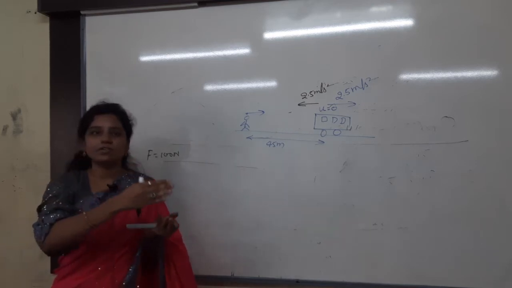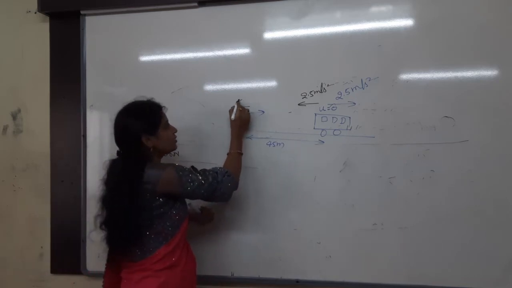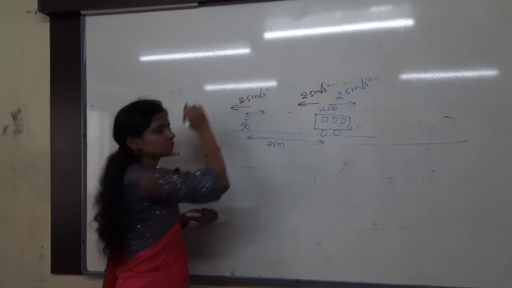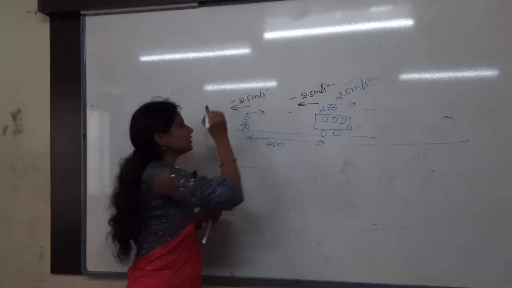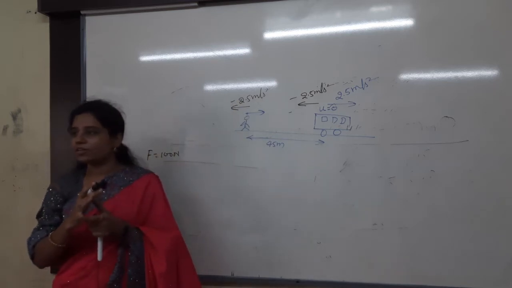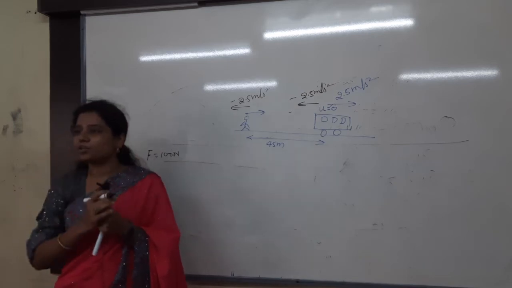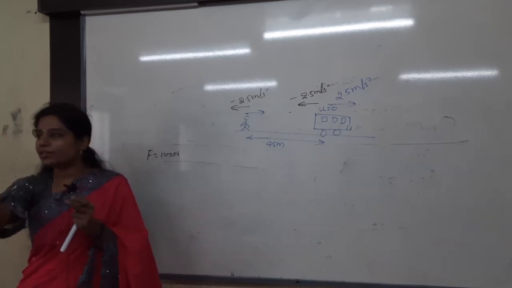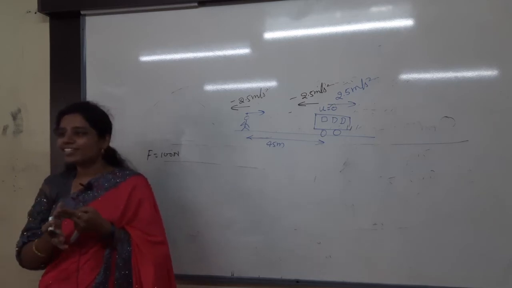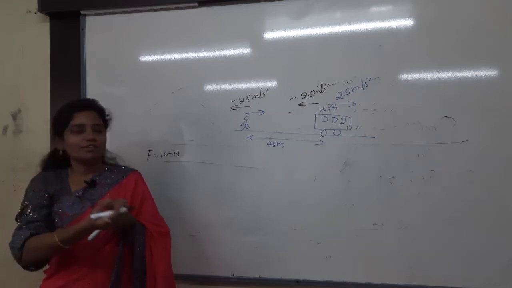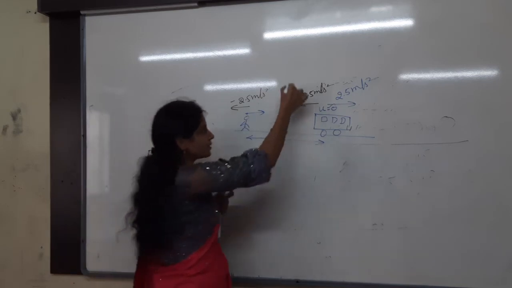Why? Because whenever you are doing anything to others, we have to do that for ourselves also. So I will also take that 2.5 meter per second square. Acceleration or retardation? Retardation. Why? Because we are doing this as a shortcut method. We are stopping the bus, so even that we have to apply, na? We cannot include something into the problem. Whatever you are doing on the right side, you have to do on the left side also. Like in mathematics, LHS is equal to RHS always. So for the bus I am doing it, and for me also I have to do it. For the bus what am I doing? Minus 2.5. Now my bus comes to rest.